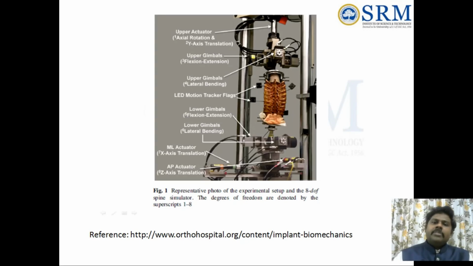Now in this gimbal, the next motion is lateral bending. It is done from this side by an actuator. There are two different actuators, and those actuators give the different motions. After that, this top will go for torsion. Here it will go for torsion. These LED flag markers are kept here.